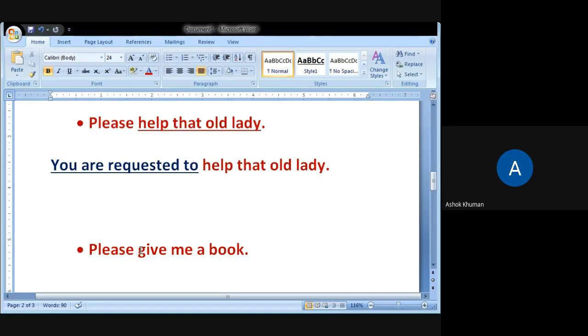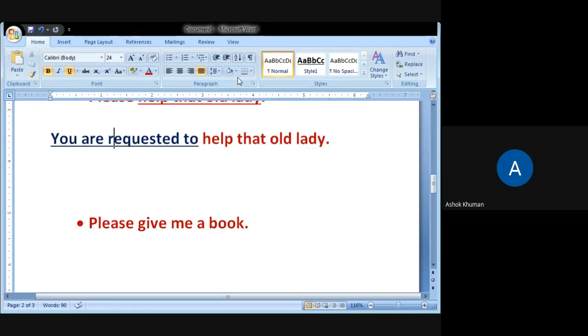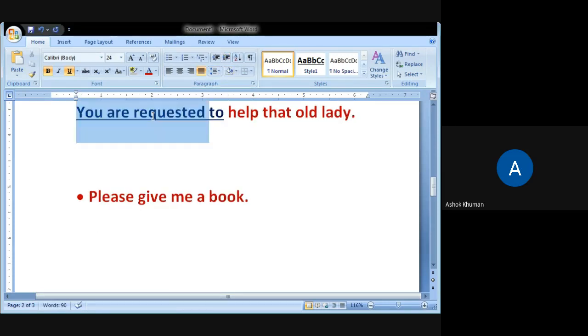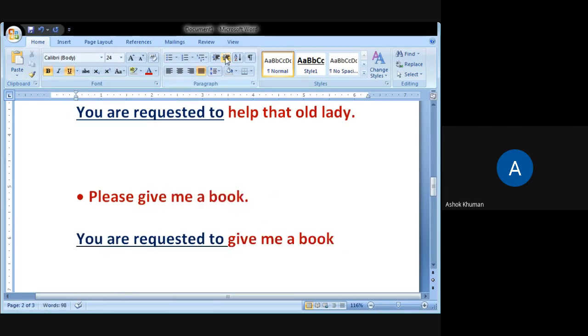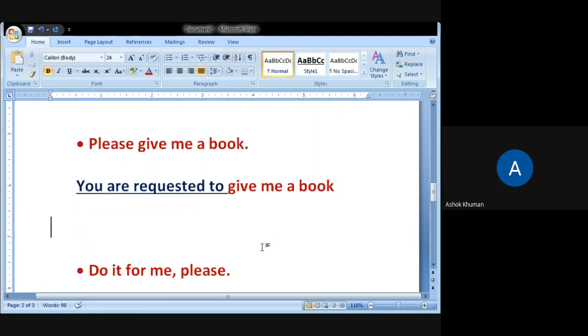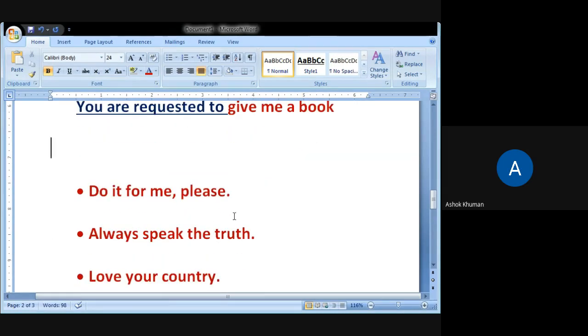Give me a book. Very good. Yes, Hina, Dhrurasi, Mahek. So same way, you are requested to give me a book. Anirudh Singh, give me a book. Okay. Moving to the next, do it for me.